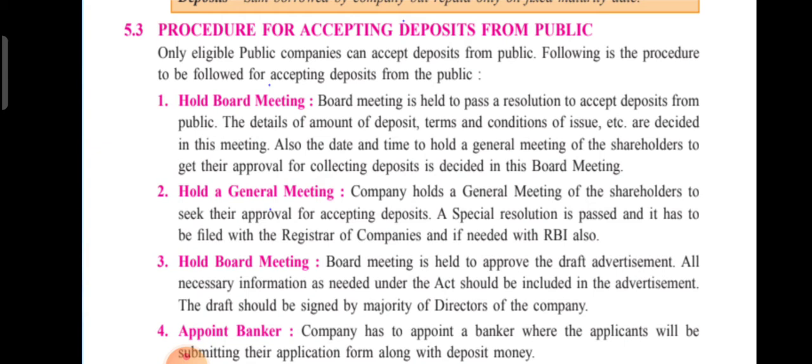In the last video, students, we had learned the procedure for accepting deposit from the members. So nearly the steps and procedure will be the same, and some points will be different. Let's see what are the different and same points here. Only an eligible public company can accept the deposit from the public, that we have already learned. Following are the procedures to be followed for accepting the deposit from the public. Let's learn the first one, students.